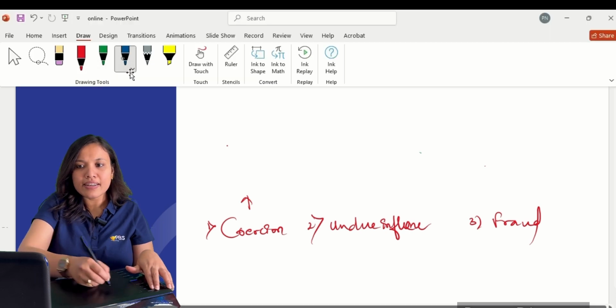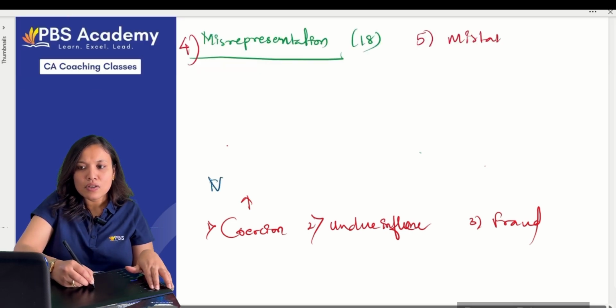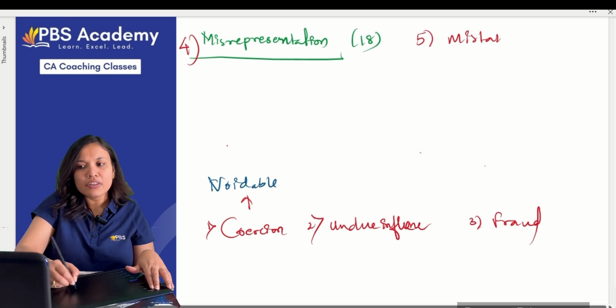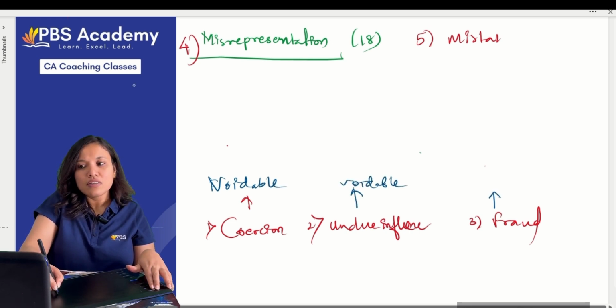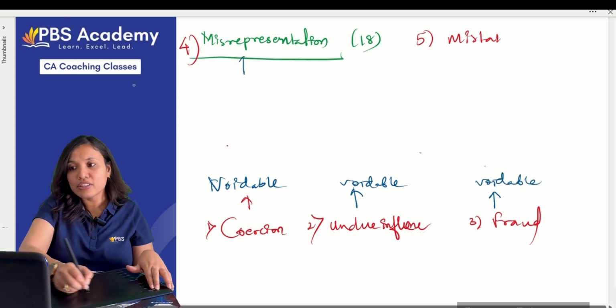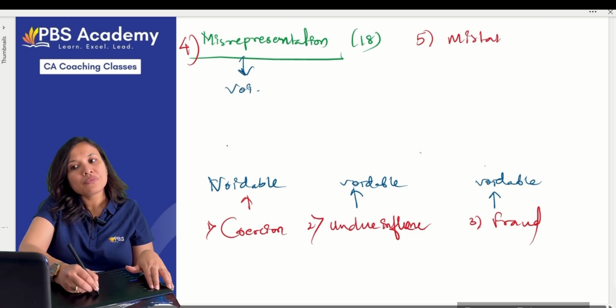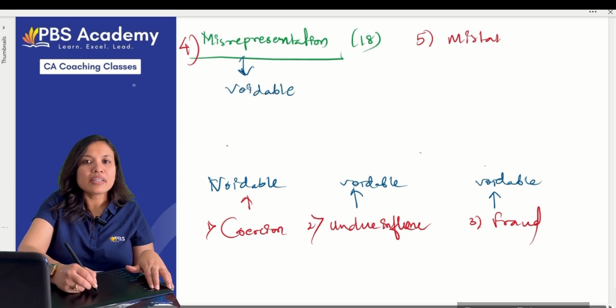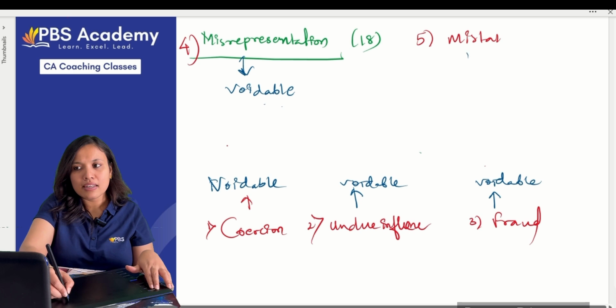What will happen to the contracts? Voidable. In undue influence, voidable. In fraud, voidable; cancel the contract and ask for damages as well. In misrepresentation also voidable, but you cannot ask for damages. In mistake, it's not voidable. It is either void or valid.